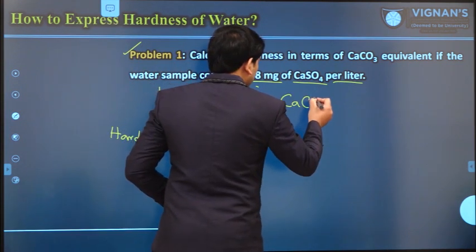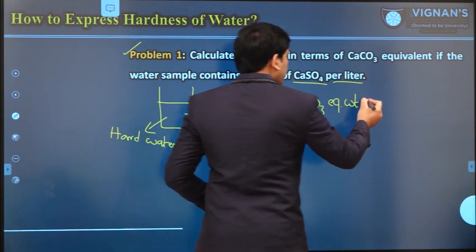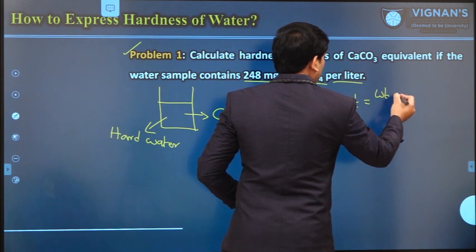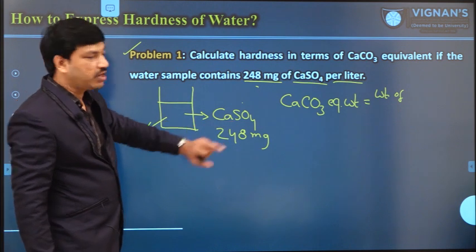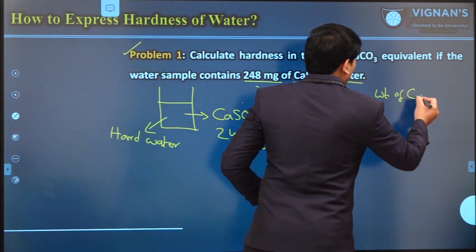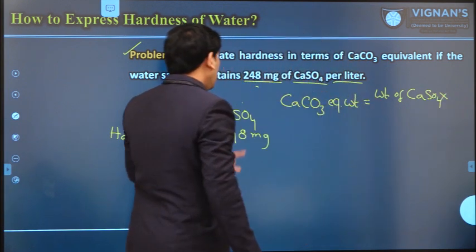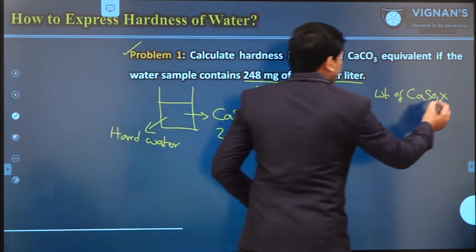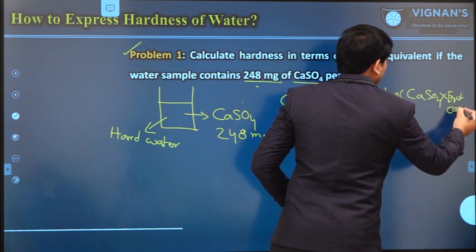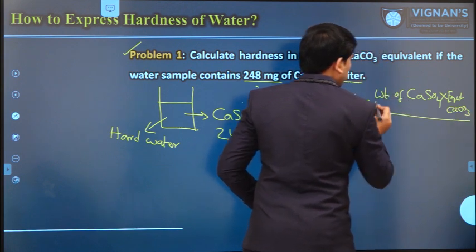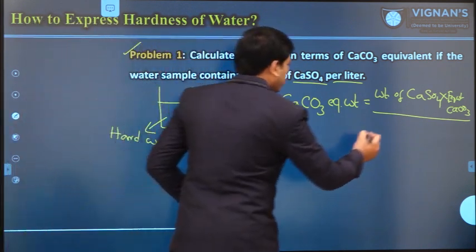Calcium carbonate equivalent weight is equal to weight of the hardness producing substance, in this case calcium sulfate, multiplied by the equivalent weight of calcium carbonate, divided by the equivalent weight of the hardness producing substance, in this case calcium sulfate.